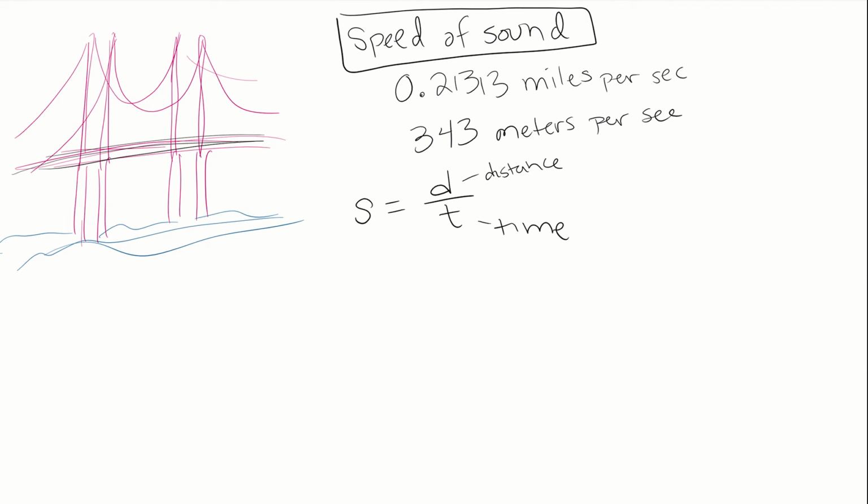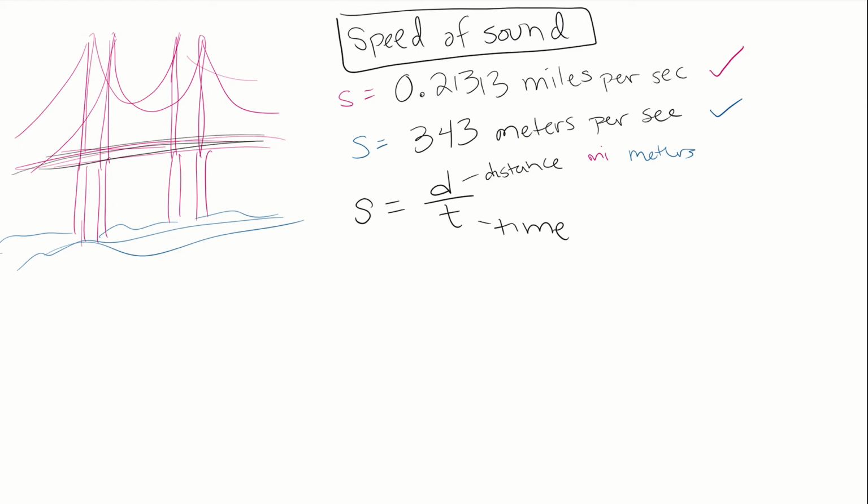If you are given something in miles, so if you know the number of miles, this top speed is this S you're going to want to use. If you are given something in meters, or trying to find the number of meters that the sound traveled, then you're going to use speed equal to 343 meters per second. The time that I will give you or be asking about will be seconds or minutes, and you know how to convert between that. And then the S, the speed, is either 0.21313 miles per second or 343 meters per second.